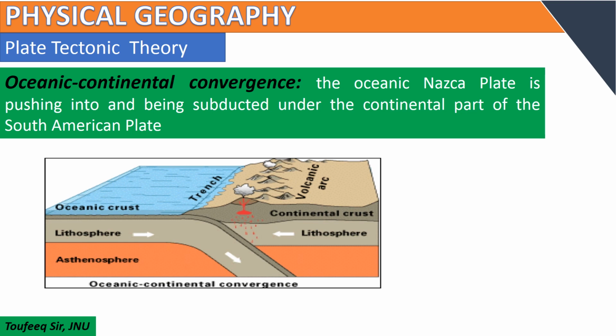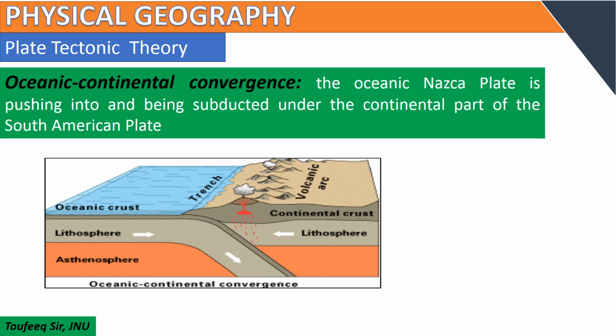Formation of Rockies, Andes and other similar folded mountain systems are the result of oceanic-continental convergence. The Rockies formed because of convergence of the North America plate with the Pacific and Juan de Fuca plates, and the Andes formed because of the Nazca plate converging below the South American plate. In the other example, the oceanic Nazca plate is pushing into and being subducted under the continental part of the South American plate.